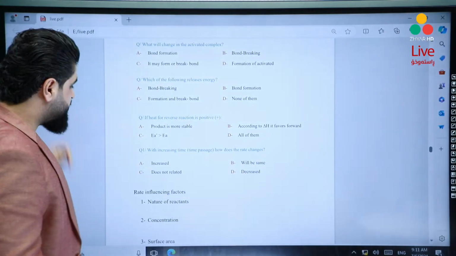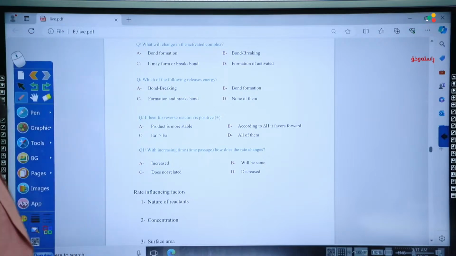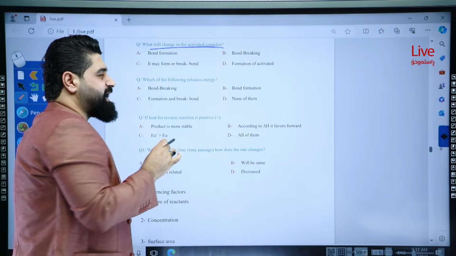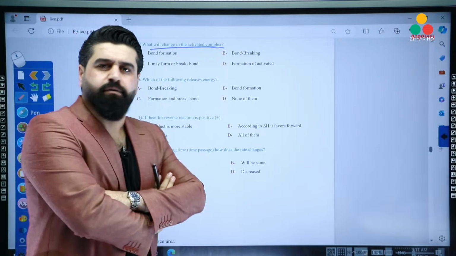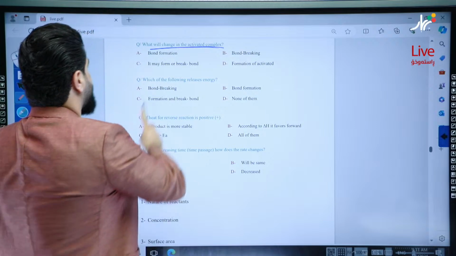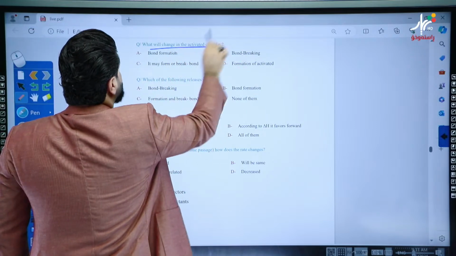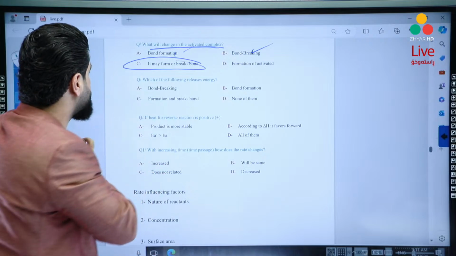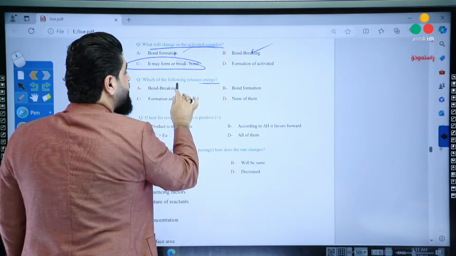Here we have some common important questions about chapter 5. What will change in the activated complex? Do you remember what will happen in the activated complex? Sometimes there will be bond formation and bond breaking, both of them. Which of the following releases energy?